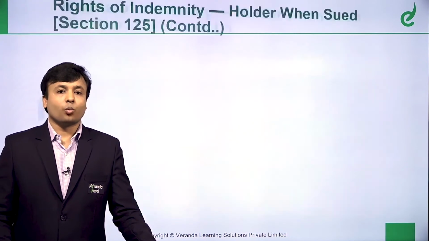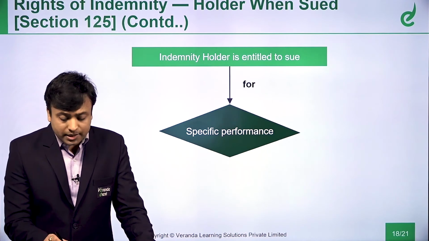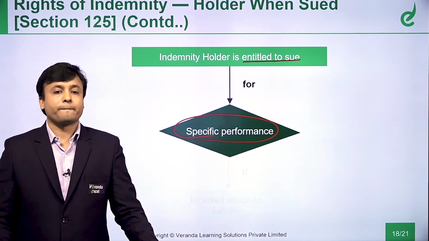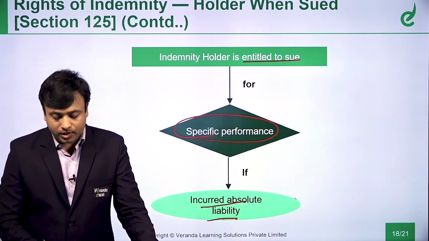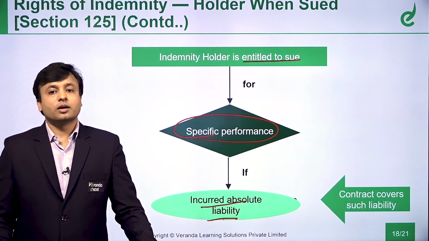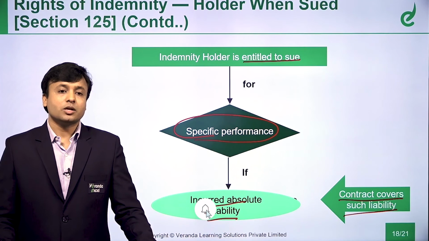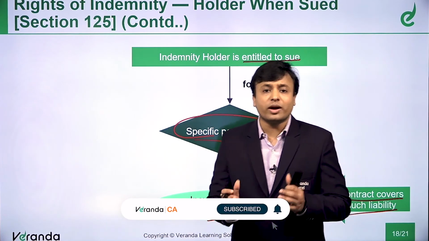This is section 125. So, indemnity holder is entitled to sue for specific performance if incurred absolute liability and the contract covers such liability. So this indemnity holder, see, it's a valid contract. The contract of indemnity is a valid contract.